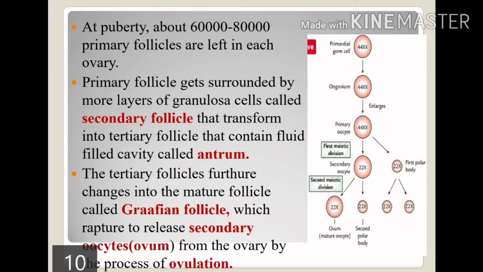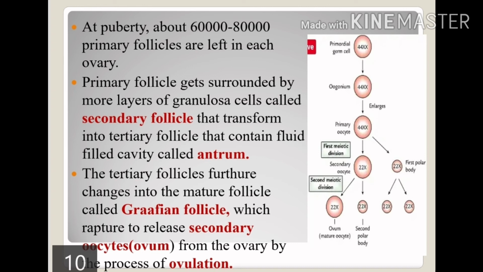They transform into the tertiary follicle that contains a fluid-filled cavity called the antrum. The tertiary follicle further changes into the mature follicle called the Graafian follicle, which ruptures to release the secondary oocyte, or you can say the ovum, from the ovary by the process of ovulation.